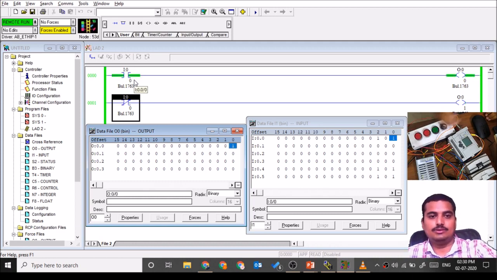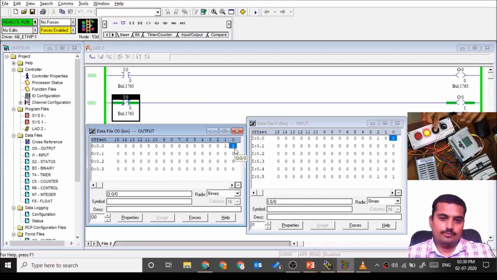If I press, this is conducting, then this turns on. As this turns on, it will write its status into the output data file, and the physical output will turn on.